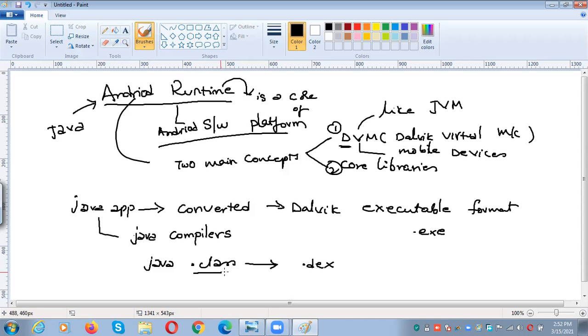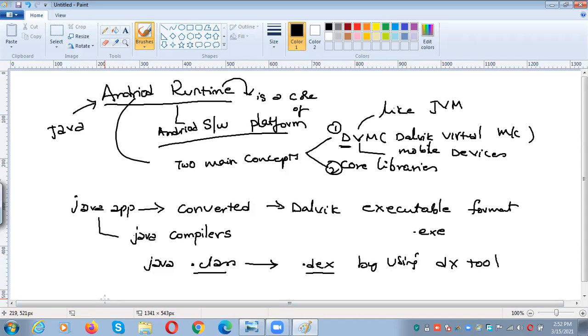That means .class files are converted into .dex. Who will take care of this conversion? By using the DX tool, the Java class files are converted into Dalvik executable files.